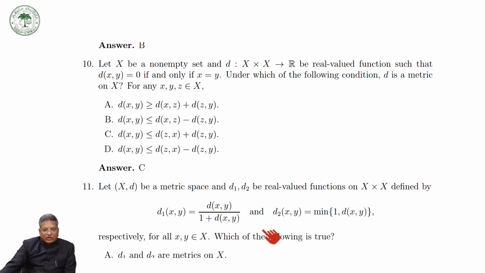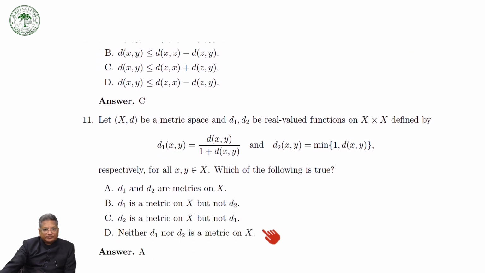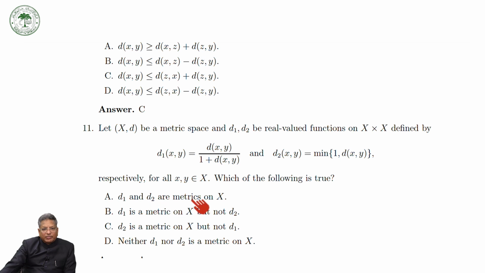Then the question is which of the following is true. Look here, D1 and D2 are metrics on X. Yes, they are metrics on X. We have already proved it. So no need to go for D1 is a metric but not D2, D2 is a metric on X but not D1, neither D1 nor D2 is a metric. If you have gone through the exercises which we have done, you can very easily, immediately say, yes, they are metrics on X. So the answer is A.